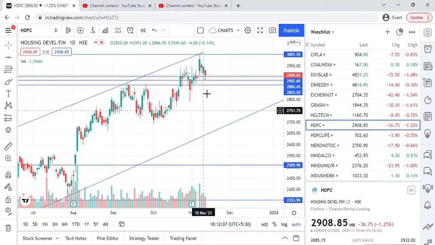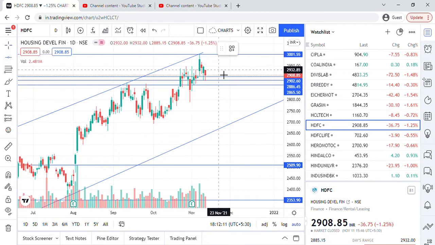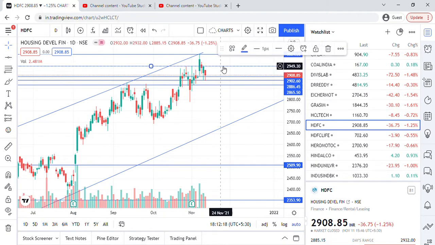Fine, and upper side the resistance is, see, this is a major resistance, 2949. So 2949 is a major resistance, and 2886 is one of the major support. So let's see how it will work tomorrow.